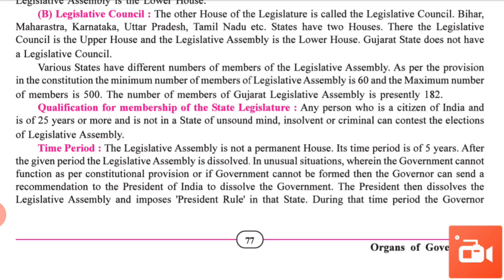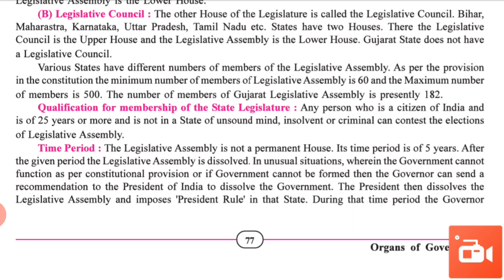Any person who is a citizen of India and 25 years or more and is not of unsound mind, insolvent or criminal can contest the election of Legislative Assembly. In short, he or she should be a citizen of India, aged 25 years or more, and not of unsound mind, insolvent or criminal.